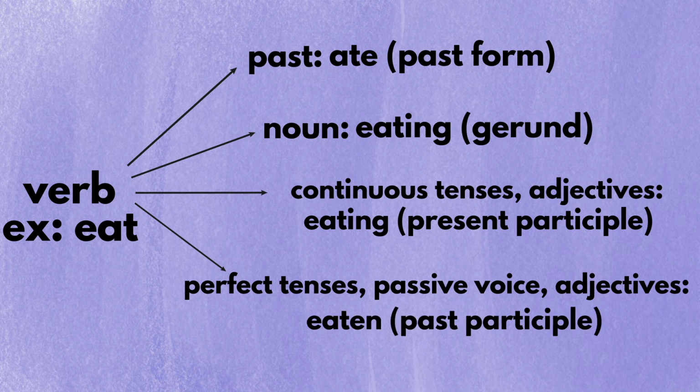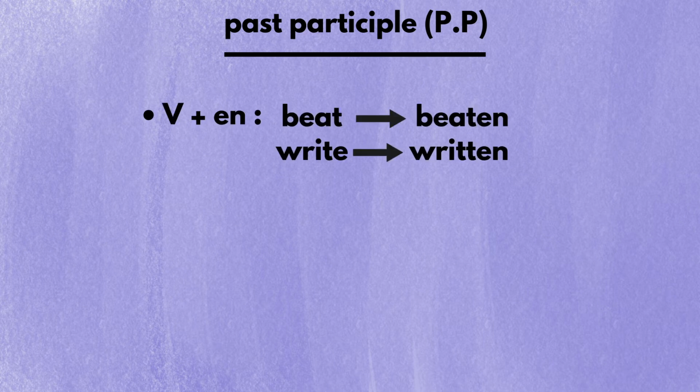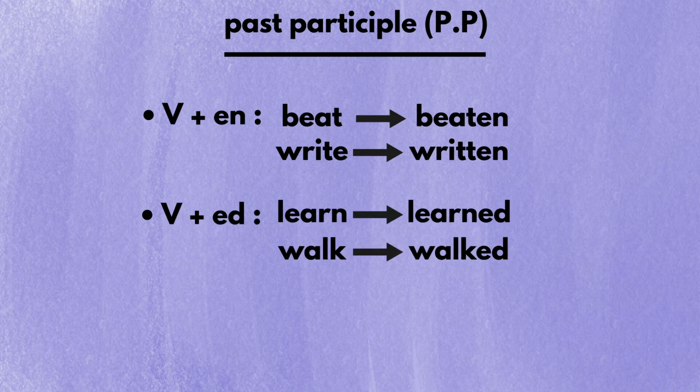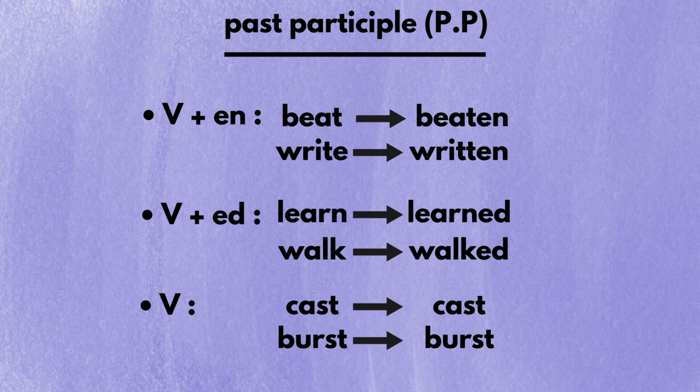Since we're talking about the future perfect tense today, we're interested in this guy. If you look up a verb in the dictionary, it tells us how to make the past participle. Some verbs transform into PP by adding an EN after the verb. Some verbs transform into PP by adding an ED after the verb. And some verbs look the same when they transform into PP. There are many other types, but introducing them all will go beyond our topic, so I'll stop here.